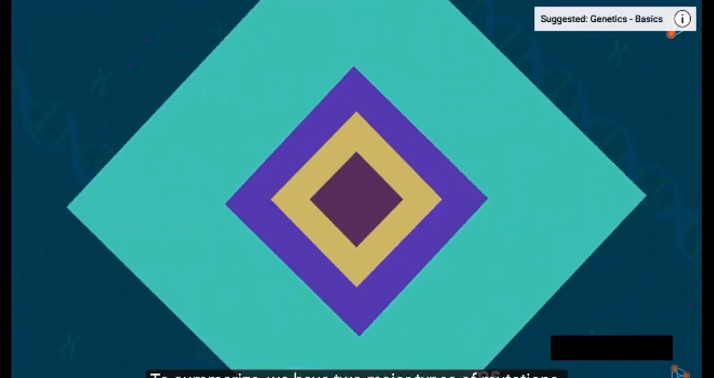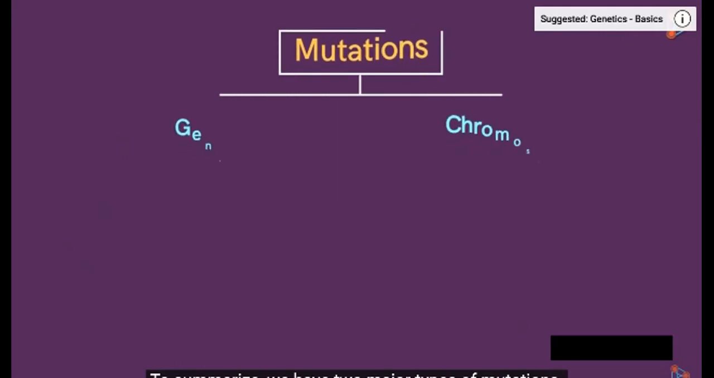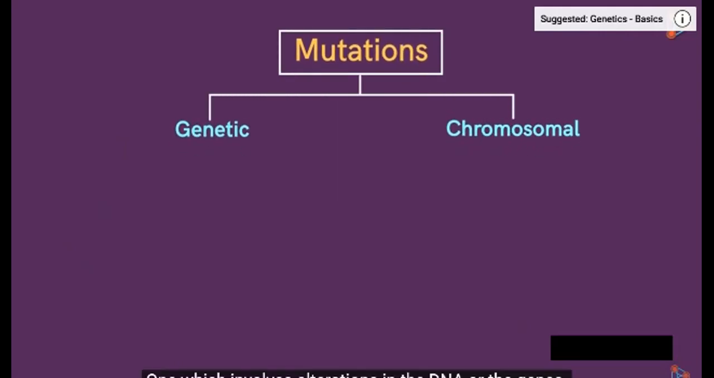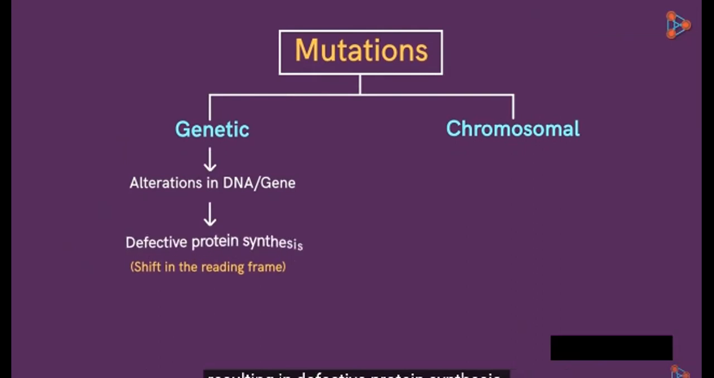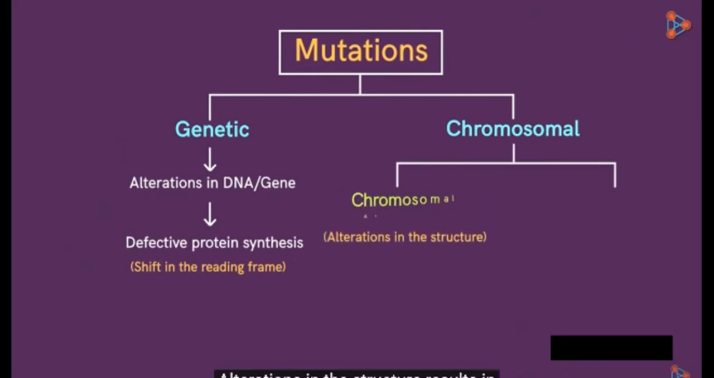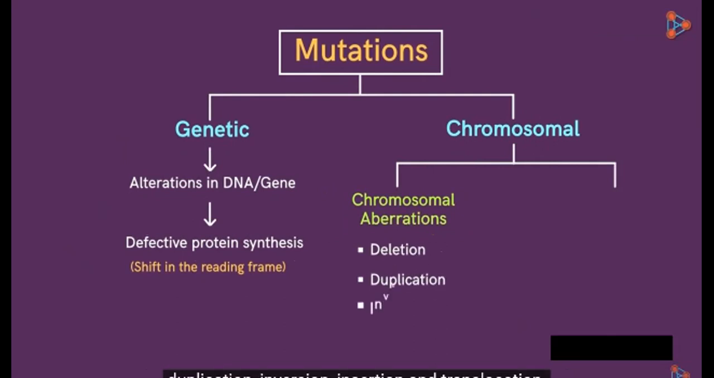To summarize, we have two major types of mutations. One which involves alterations in the DNA or the genes. These mutations result in a shift in the reading frame, resulting in defective protein synthesis. Alterations in the structure result in chromosomal aberrations. They can be categorized as deletion, duplication, inversion, insertion, and translocation.